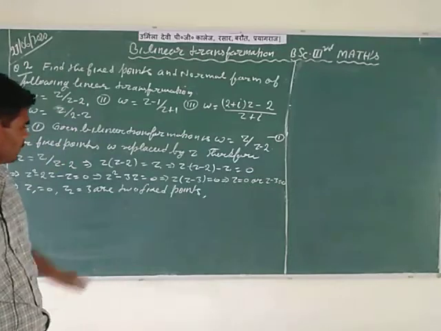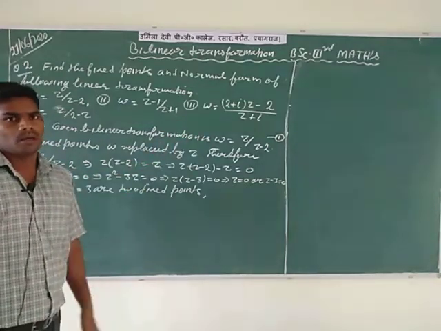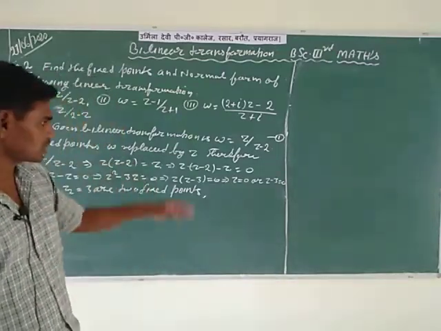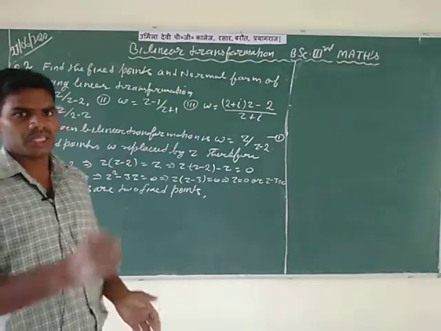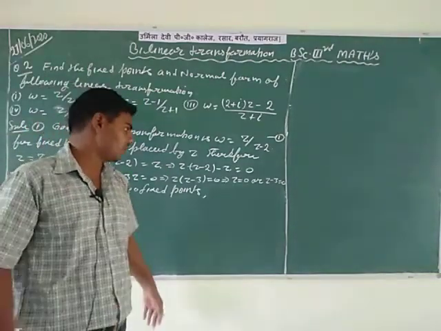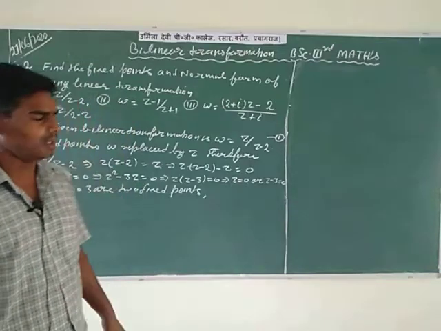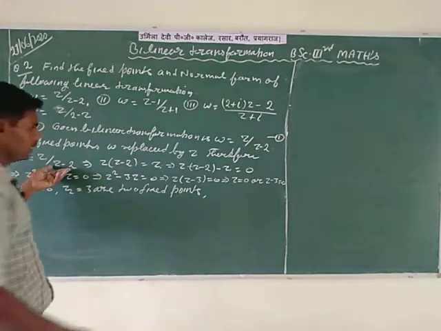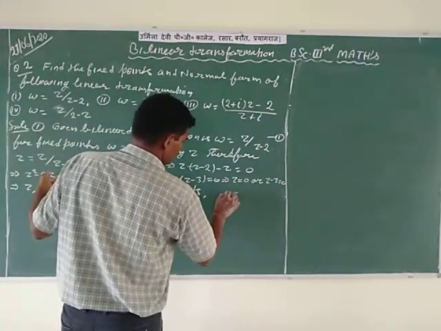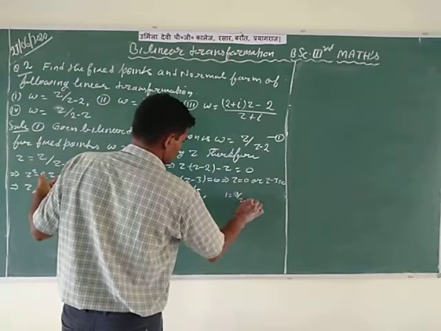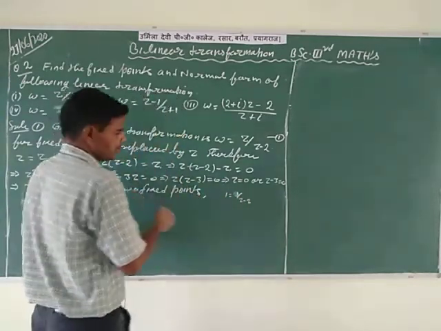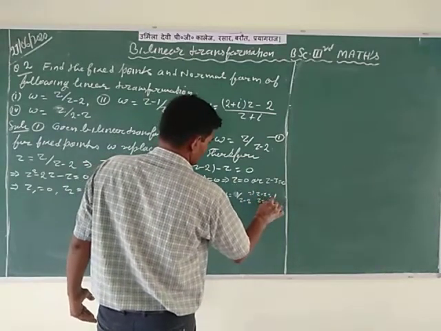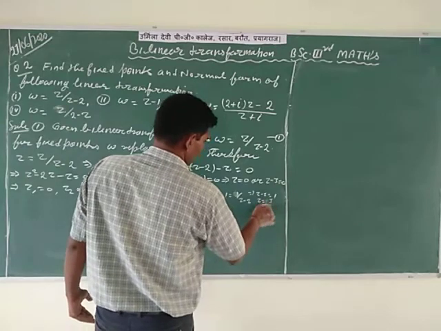So please, for the given transformation, after putting w is equal to z, apply the mathematical method, first change the total equation into factor form, and after that find the values of z, meaning the fixed points. Here, if you cancel z with z, you write 1 is equal to 1 by z minus 2, so z minus 2 is equal to 1, so z is equal to 3, only one fixed point.